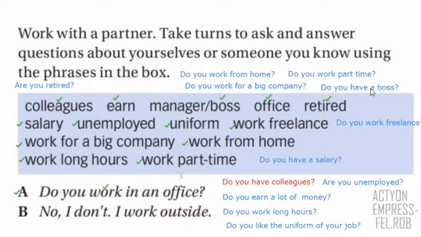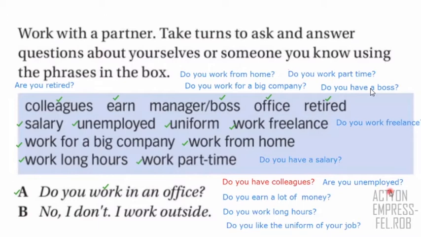Very good. So look, we have all the questions, right? In case you didn't have some of them, these are the complete questions. In most cases, you have questions with do because you have verbs. Work is a verb, so do you work? Have is a verb, so say, do you have? But retired is not a verb, it's an adjective. So in that case, you say, are you retired? And the same with unemployed. You don't say, do you unemployed? No, are you unemployed? Because unemployed is not a verb, it's an adjective. But for the rest, you say do.